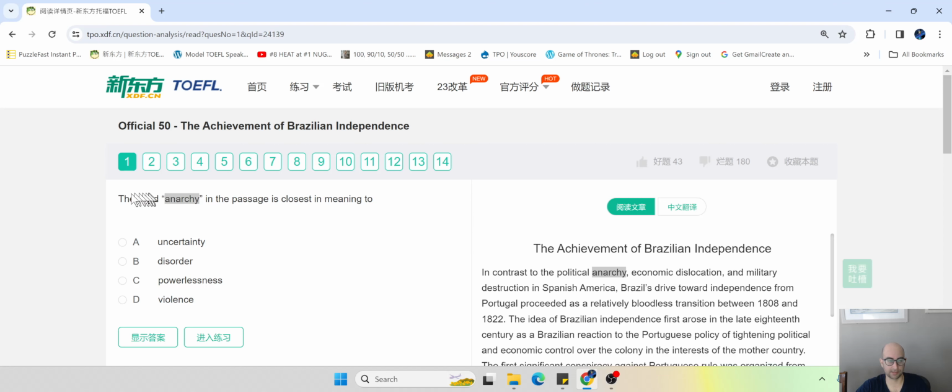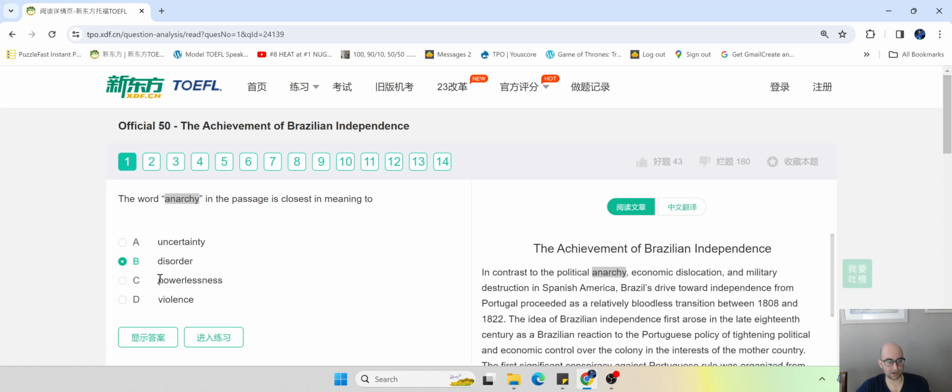the word actually means. So the word anarchy in the passage is closest in meaning to what? So I actually know from real life that anarchy means like chaos or disorder. So based on that, I'm going to find whichever one of these words means that and select it. So, it's not uncertainty. That's a word that's related to anarchy, but it doesn't mean that. It is disorder because I know it's chaos or disorder. So I see one of them there. So I just select it based on my real knowledge.